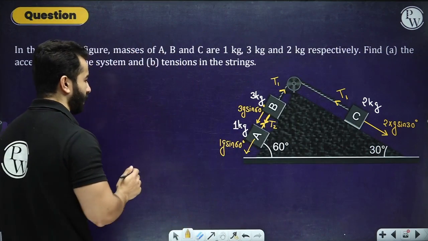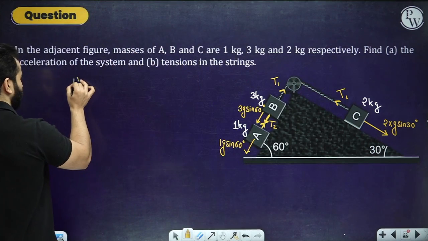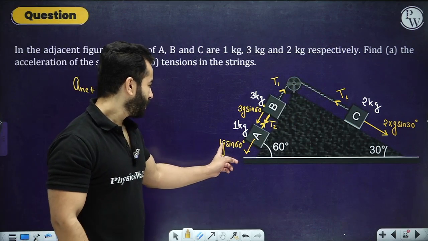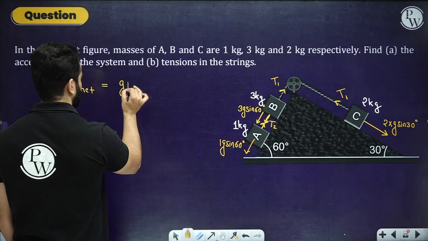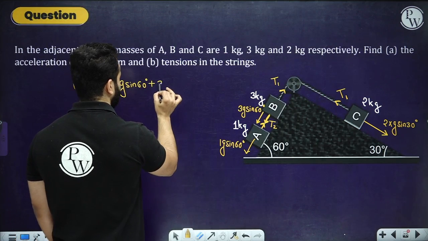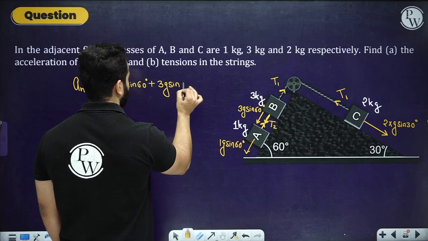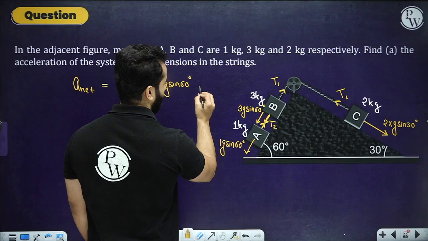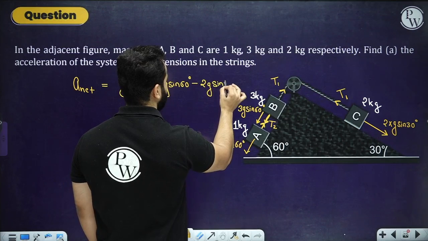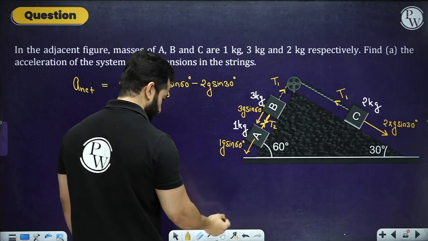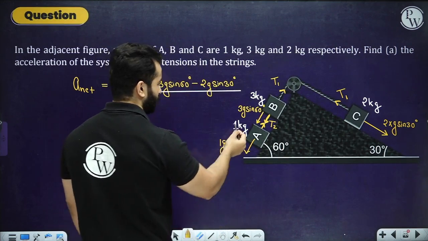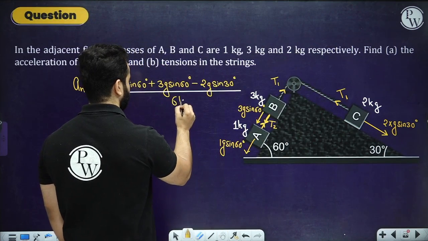Now if you want to find out the acceleration, all you need to do is write down the formula, write down the net force. Net force is, my dear friends, g sine 60 plus 3g sine 60 minus 2g sine 30, divided by total mass, that is 6 kg.